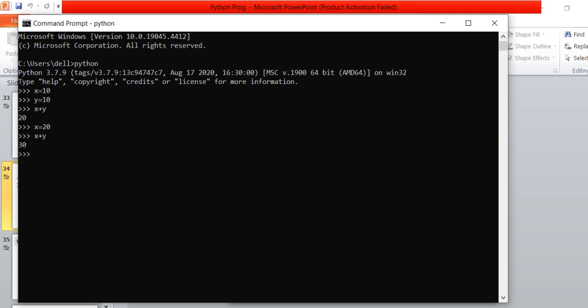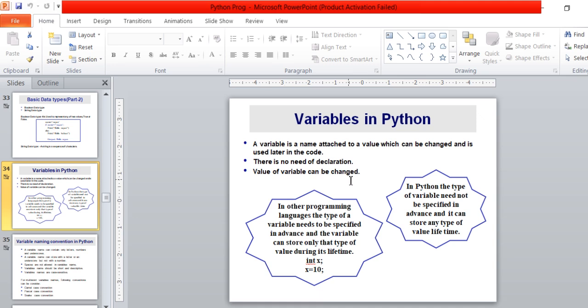So it is clear from the definition that we can change the value of a variable. There is no need of declaration. Variable is a name attached to a value which can be changed and used later in the code.